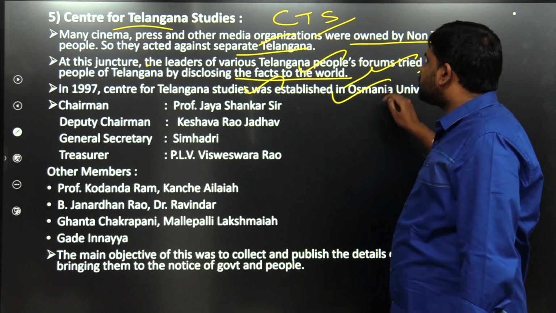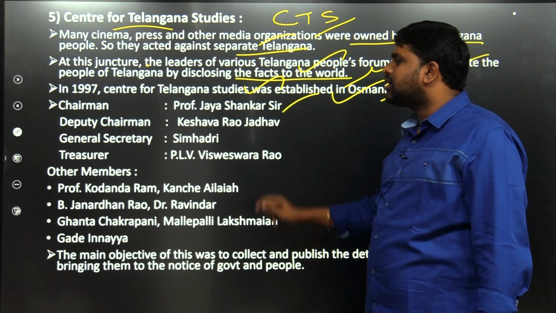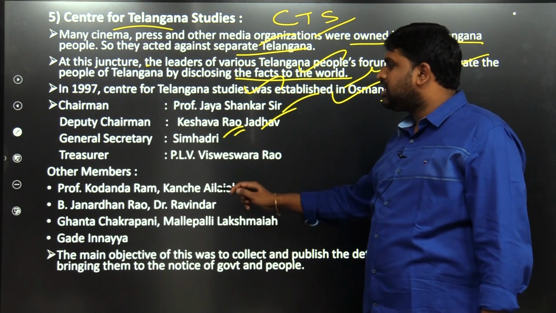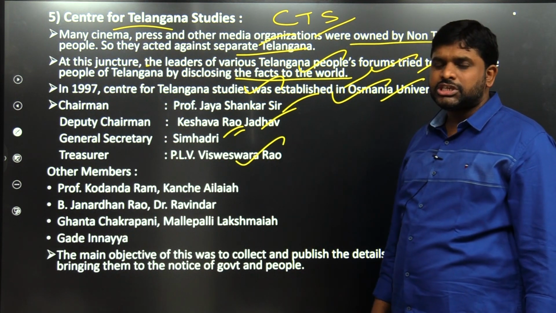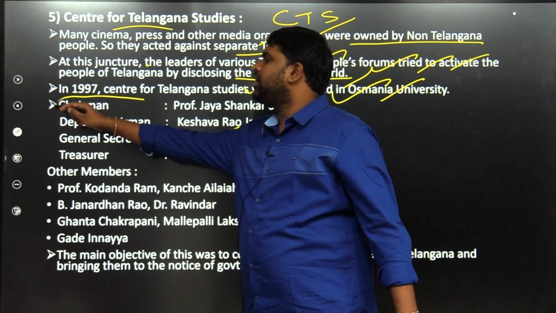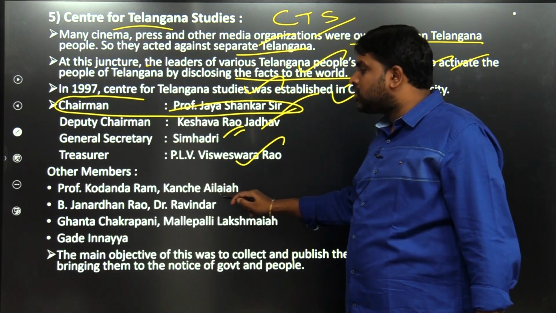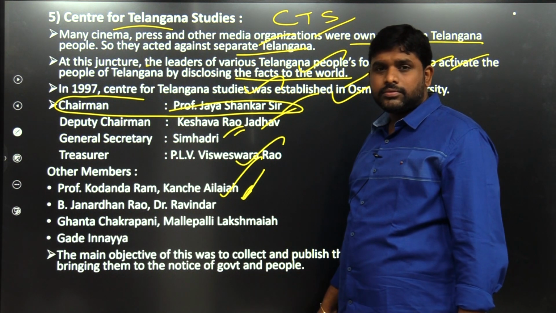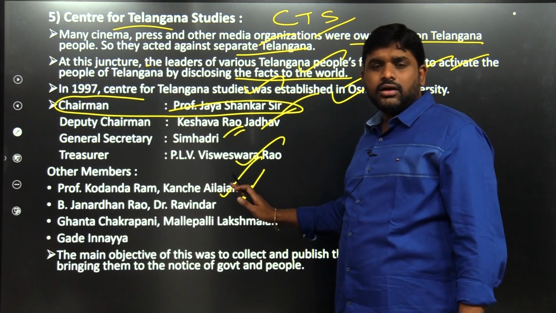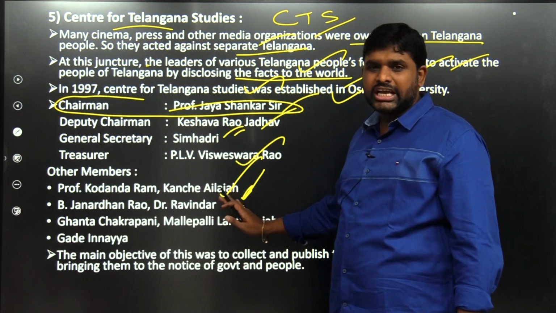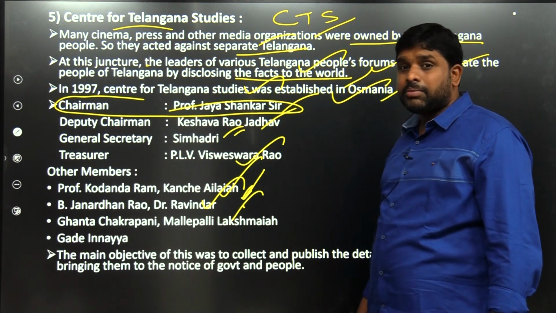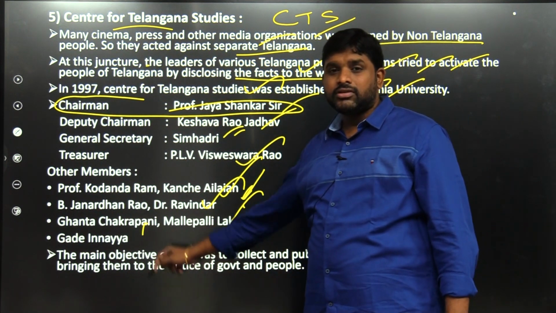Center for Telangana Study was established at Osmania University. Jaishankar sir, Deputy Chairman Keshav Rao Jadhav, General Secretary Simhadri, Treasurer PSL Vishweshwar Rao. But in examination you remember only Chairman. Other members are Kodanda Ram Reddy, Kanchi Ailayya, very famous Kanchi Ailayya. He's an SC activist, scheduled caste activist. Janardhan Rao, Ganta Chakrapani, waste fellow, Ganta Chakrapani.